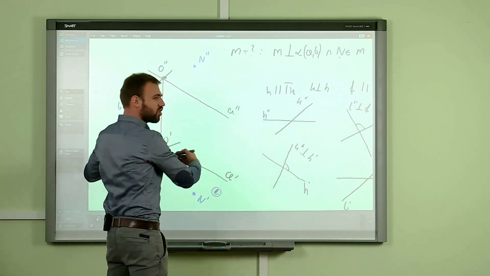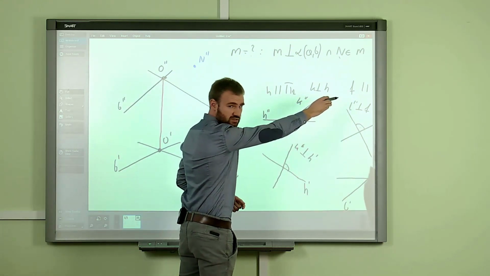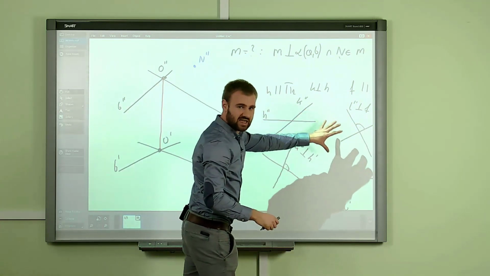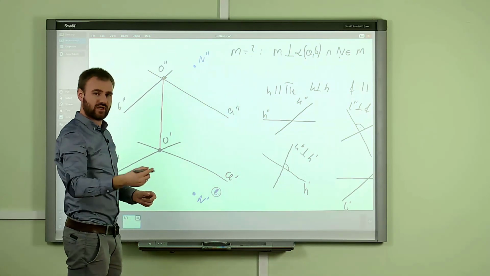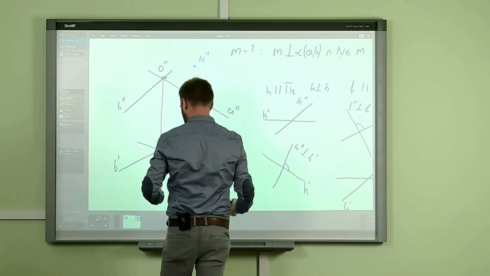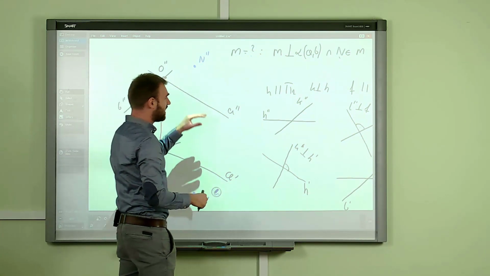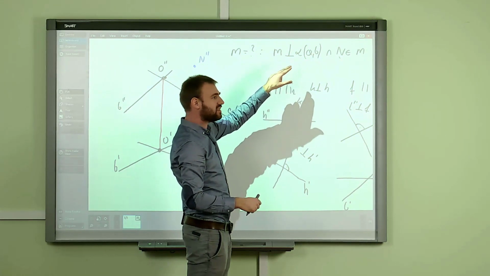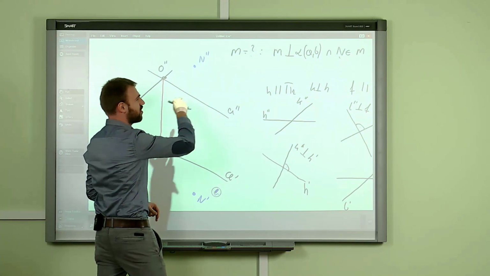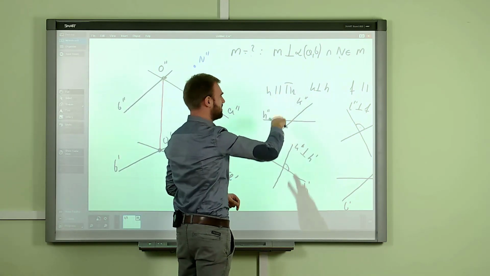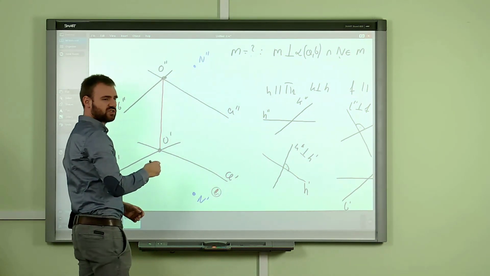It means that we have to transform our plane to the H and F description, and then we'll be able to use that image to construct the perpendicular projection of our line M. And then the problem will be solved. It means that the first step in any case of constructing the perpendicular line is to transform alpha plane to the H and F description. Okay, it will be some kind of auxiliary construction.